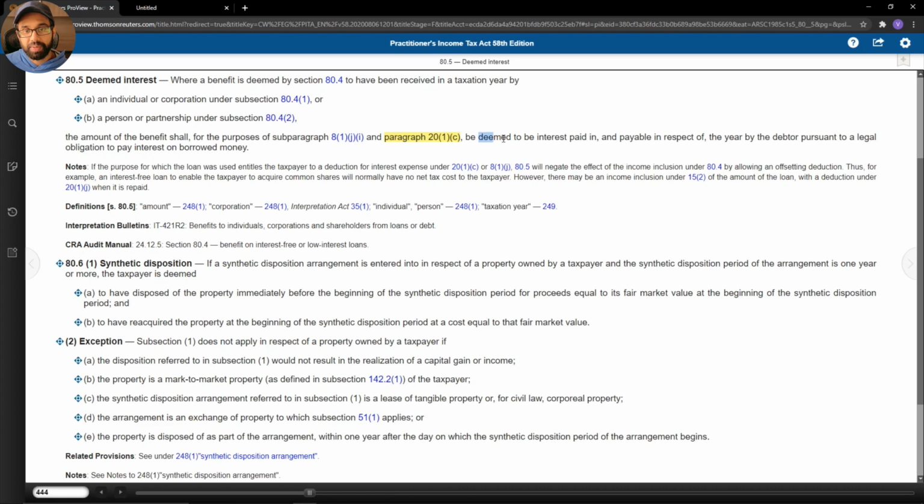So it's deemed to be interest paid. In other words, if a taxpayer has borrowed money from their employer and they are using it to earn income from a business or property, that taxpayer has to follow the rules in ITA 80.4. They have to calculate a benefit. Well, the amount of that benefit, according to 80.5, is deemed to be interest paid. So it's almost like they get to deduct that benefit and net out the entire amount. I'll show you what I mean when we get to the question.